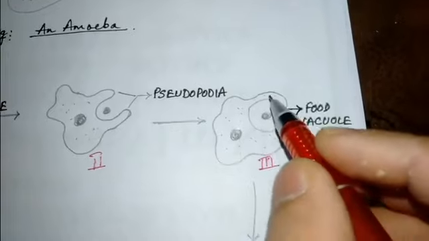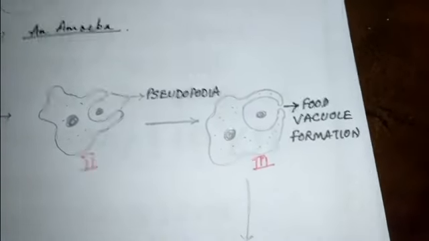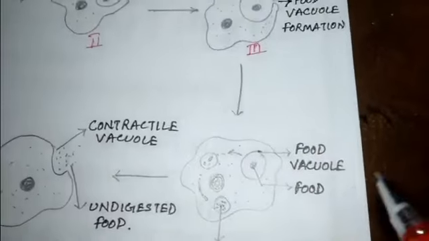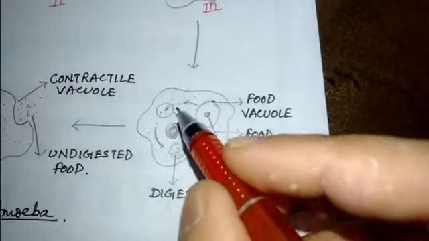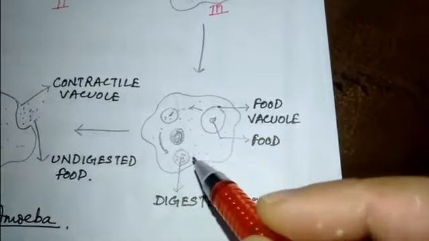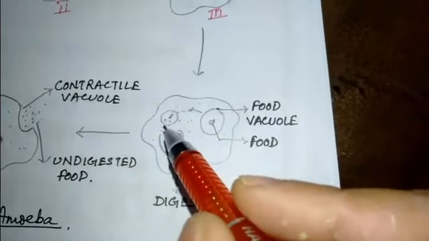As the pseudopodia engulf the food particle, they form a food vacuole. Food is captured within the food vacuole, and the food vacuole moves around in the cytoplasm. This movement of the food vacuole inside the cytoplasm is termed cyclosis.